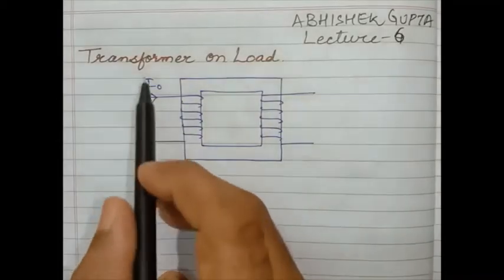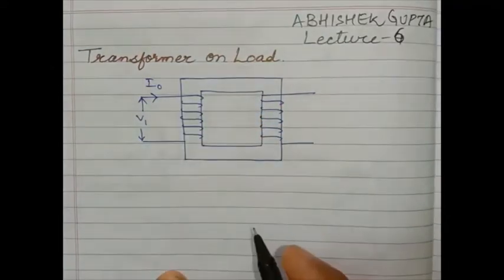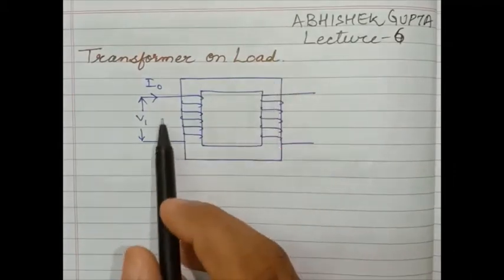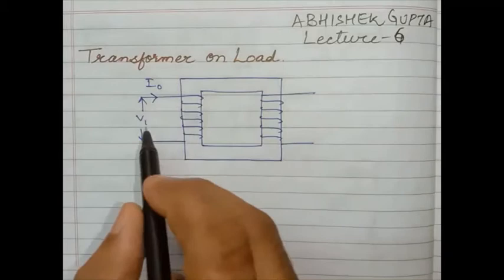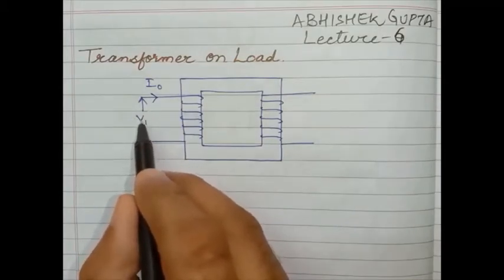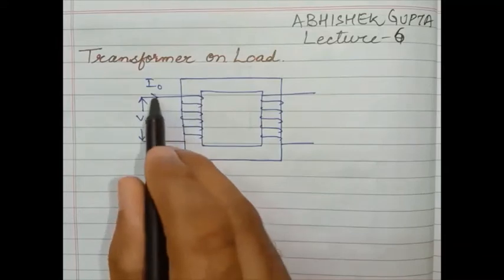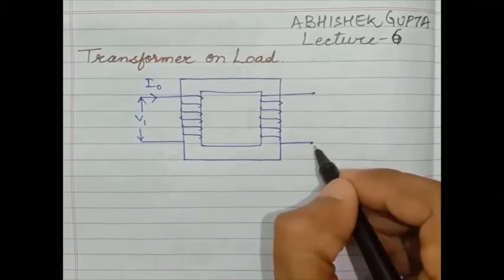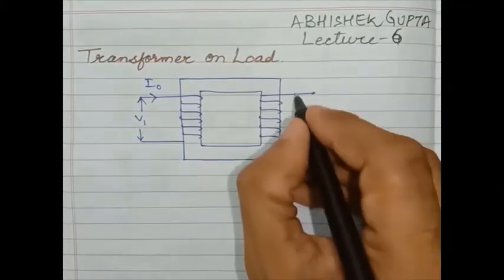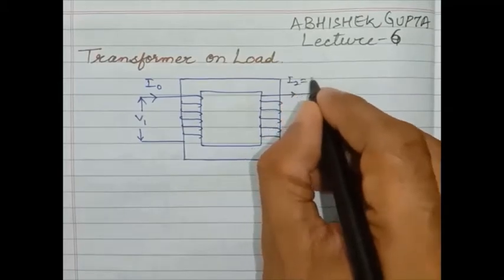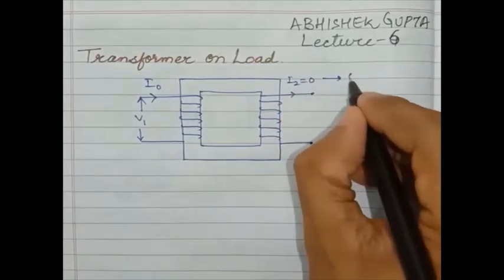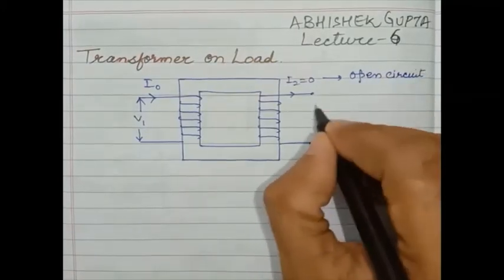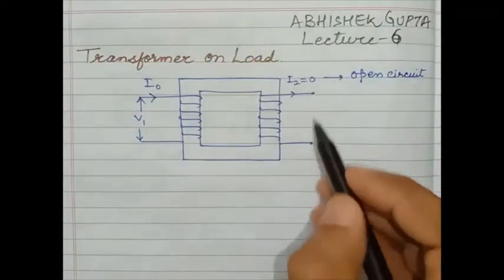In this video, we'll discuss the transformer on load. In the previous lecture, lecture number 3, we discussed the transformer on no load. When the transformer is on no load, what will happen? This is the voltage V1. As this voltage V1 is applied to the primary winding, there is a flow of no load current because right now the secondary is kept open. So what is the value of I2? I2 is equal to 0 when it is open circuited, or no load is connected across the secondary winding.